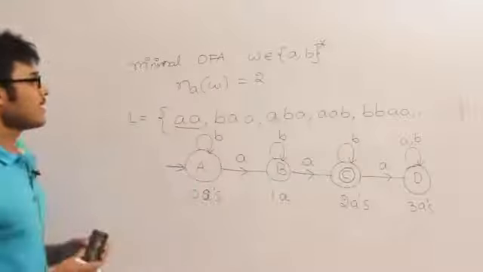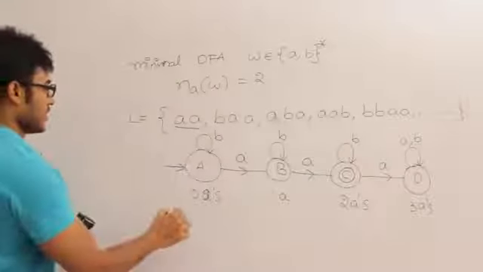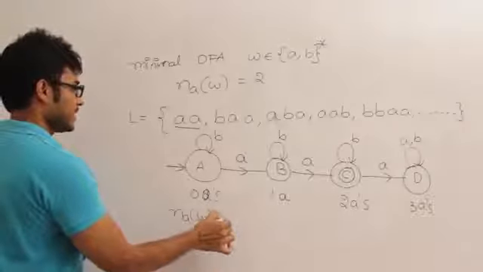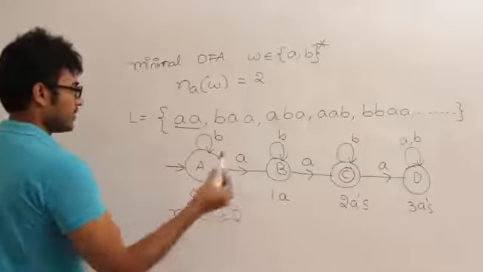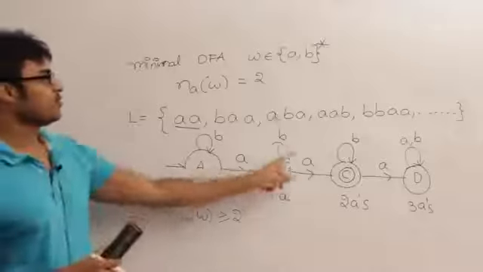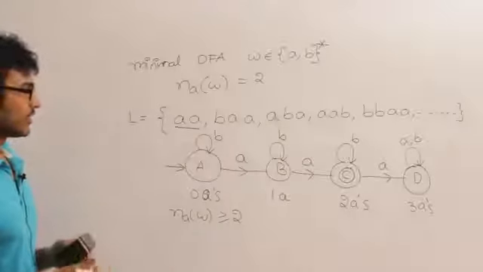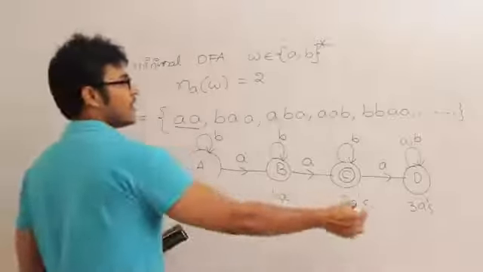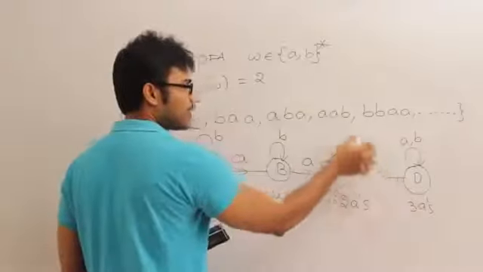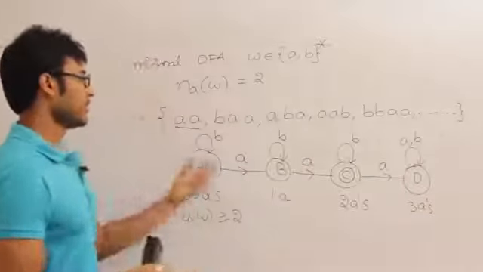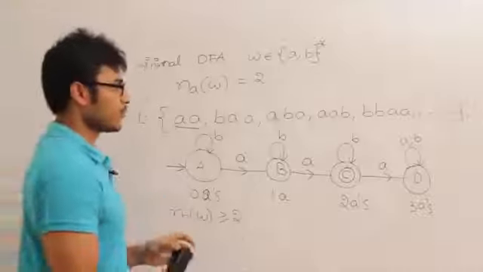Now let's say I want the number of a's in W to be at least 2, which means I should have at least 2 a's. Then what do you think should be the modification? At least 2 a's is nothing but I will not have this. I know I'll be having a comma b. So if you can pause it and make a note of it, I'm going to change it.